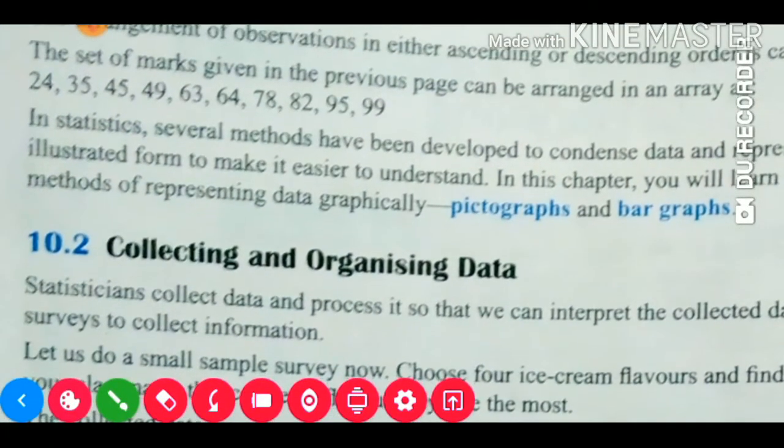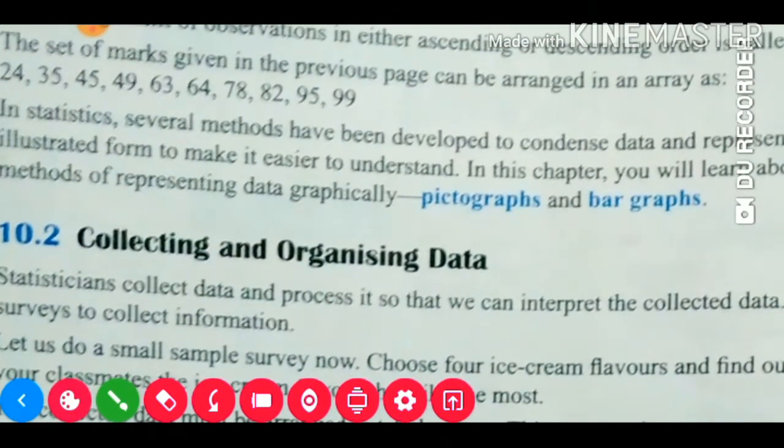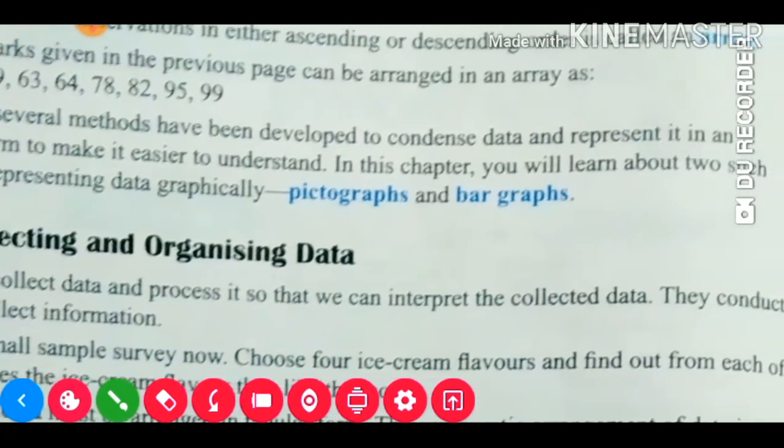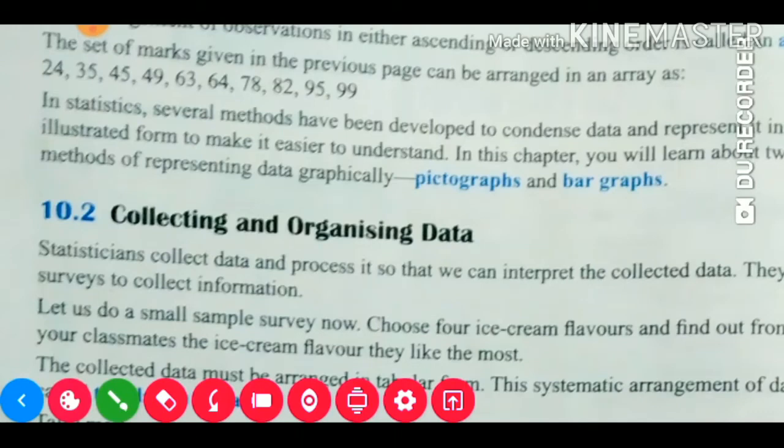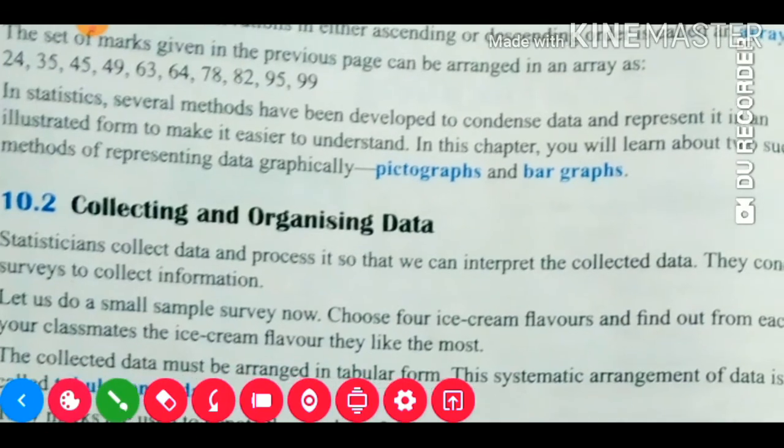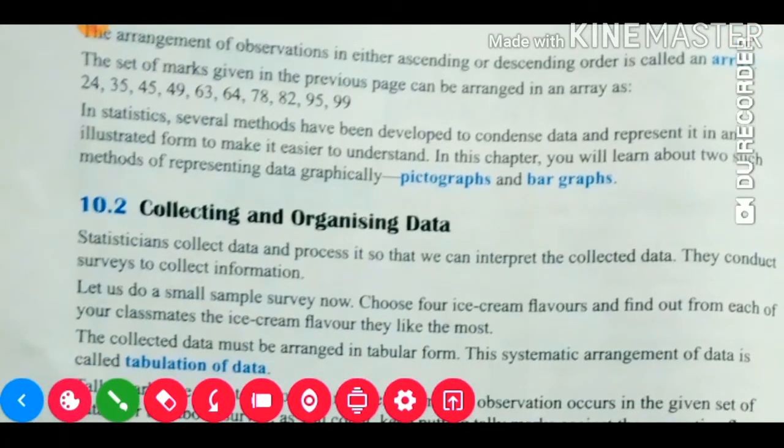In statistics, several methods have been developed to condense data and represent it in an illustrated form to make it easier to understand. In this chapter, we will learn about two such methods of representing data graphically. There are many other methods also, but in this chapter, we will learn about the pictograph and the bar graph.